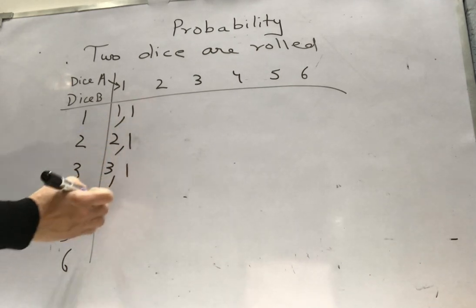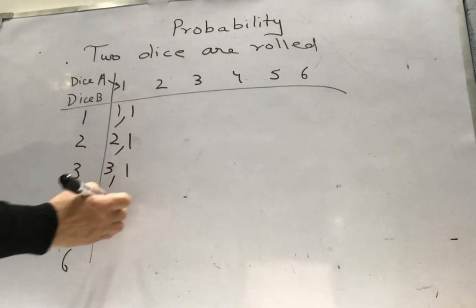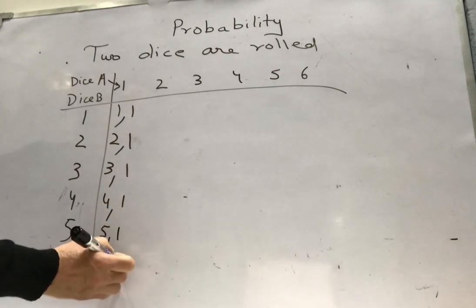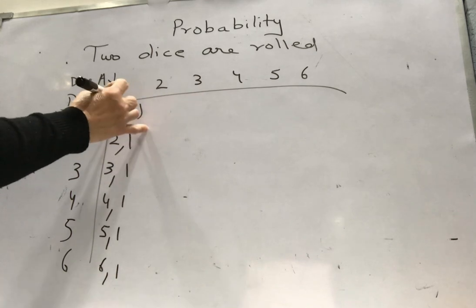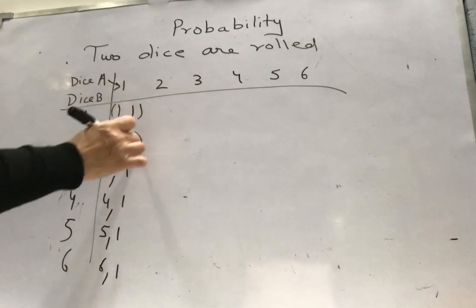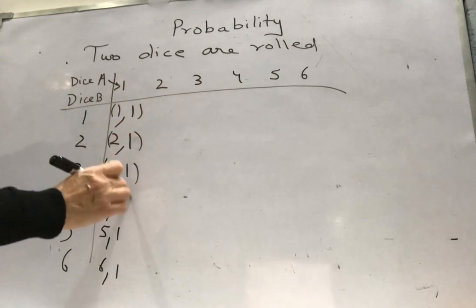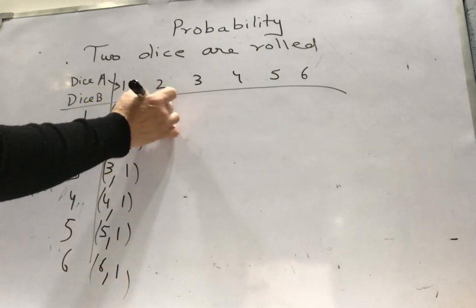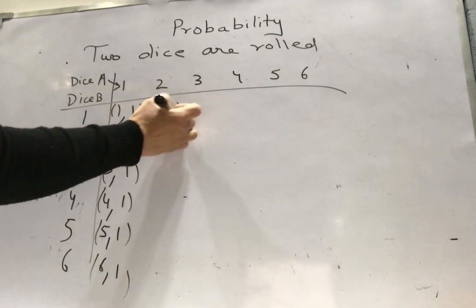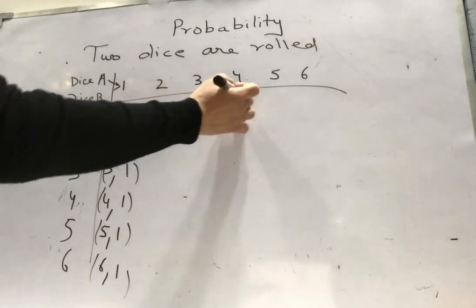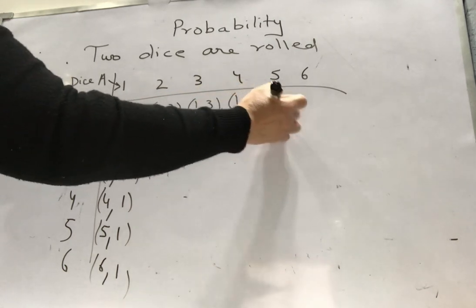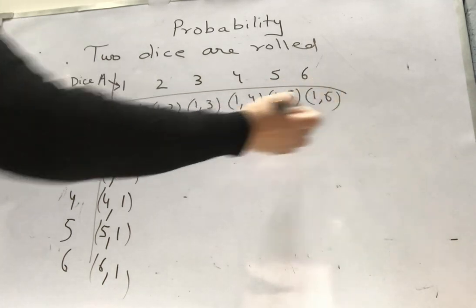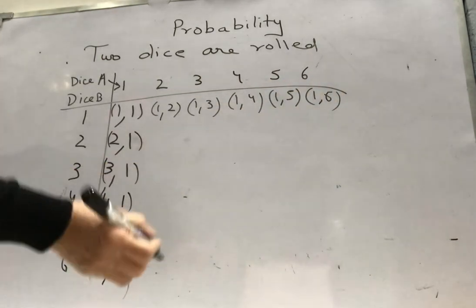Third row, first column. Fourth row, first column. Fifth row, first column. Sixth row, first column. So you have to write all these observations. This is 1, 2, 1, 3, 1, 4, 1, 5, 1, 6. So this way you can complete the table.